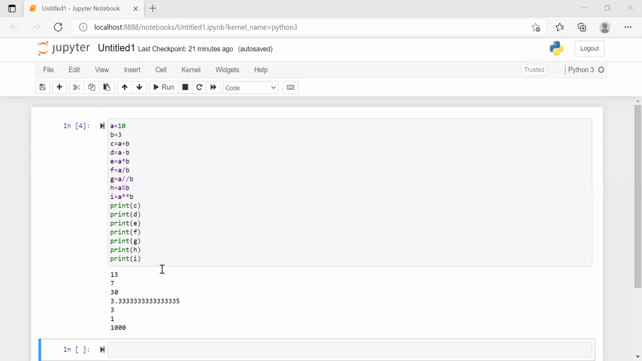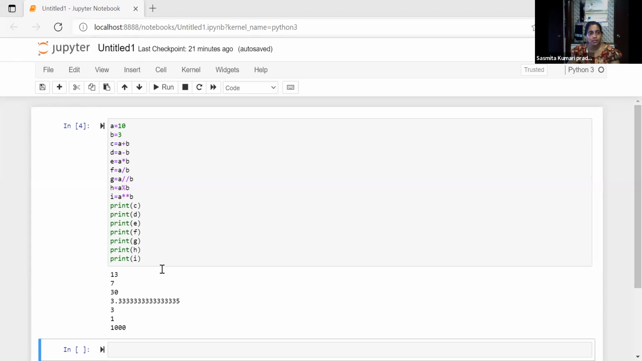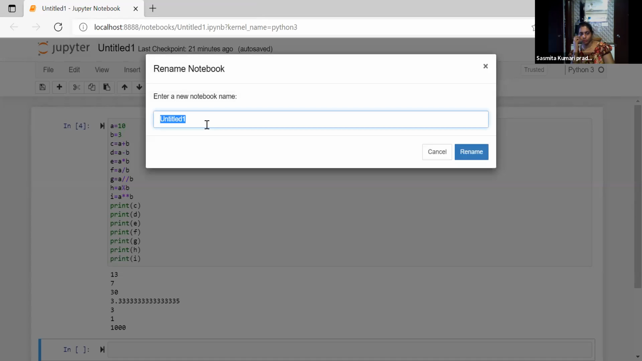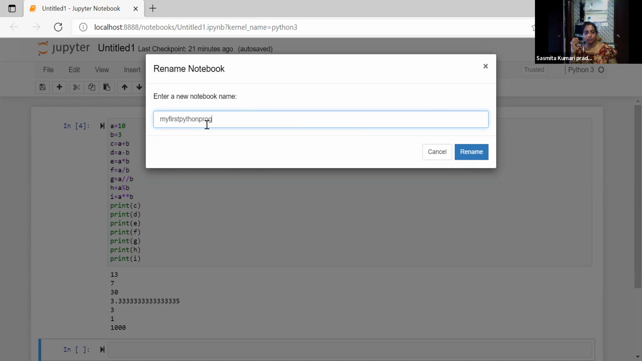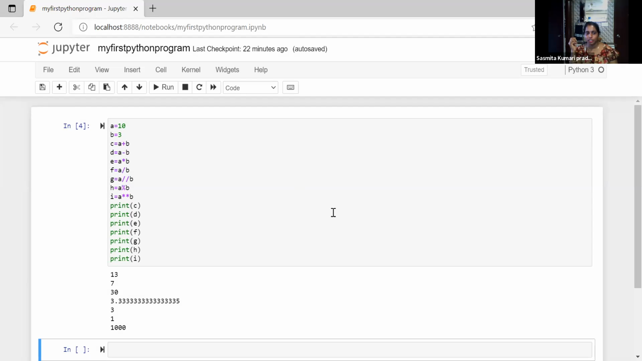Whose screen is this? Ma'am, Puneet. Puneet, this is untitled one, rename that one. Yes, ma'am. Mine is done, ma'am. Puneet, understood what I told you? What is the difference between double star and single star? Single star means multiplication, double star means power.